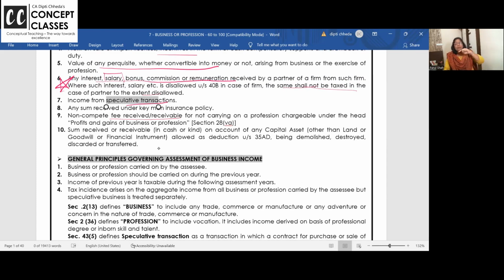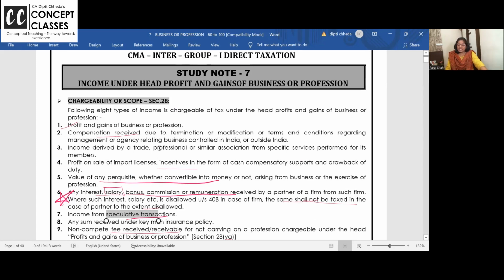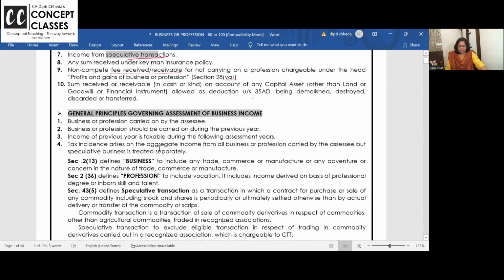Non-compete fees. I am paying you fees that within 5 kilometers of the radius of Concept Classes, don't open your academy. It's not a bribe, it's legally I am paying you fees. Non-compete fees means I'm stopping you from doing a business activity. Is it your business income? Answer is yes. Very well taxable here. And 35D we will check. So in short, income from business and profession is taxable here.